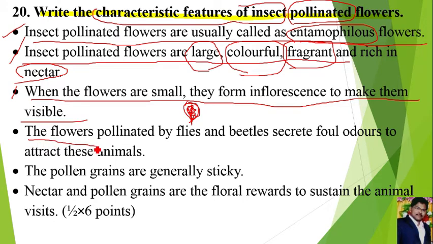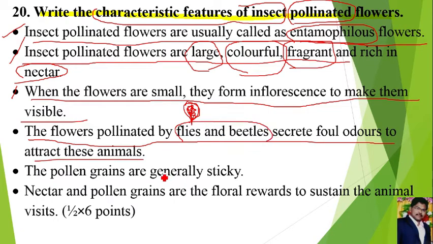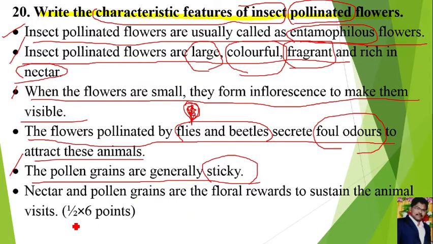Next, the flowers pollinated by flies and beetles secrete foul odors to attract these animals. Flies and beetles are one type of insects. The flowers which are pollinated by these flies and beetles produce a foul smell. Odors means smell, to attract the insects. Next, the pollen grains are generally sticky. Sticky means they are easily attached to the insect surface.